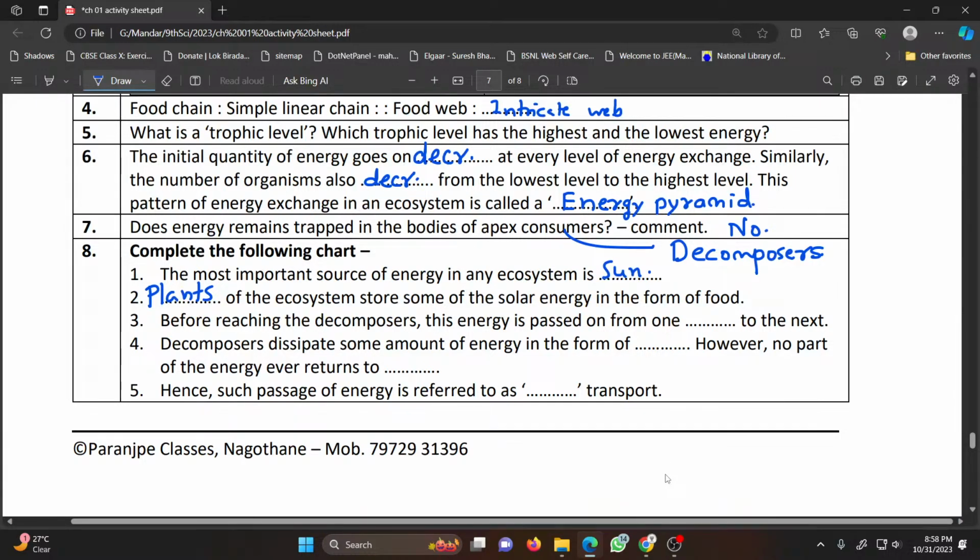on from one trophic level to the next. Decomposer dissipates some amount of energy in the form of heat. However, no part of the energy ever returns to the sun, and that's why this passage of energy is one-way transport.